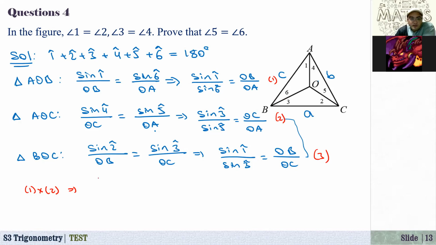Let me write here first, sine of 1, sine of 3, multiply or divide? I think I'd better divide, not multiplication, divide.